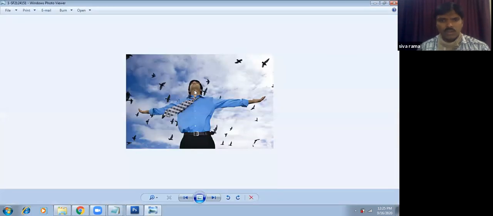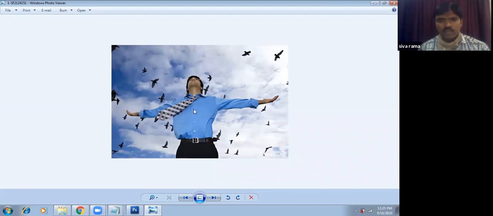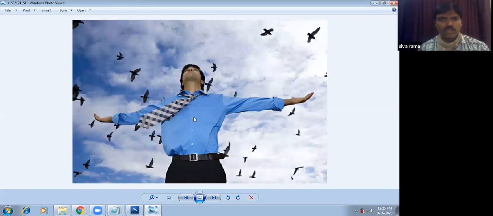Here we can easily identify what is the foreground portion and what is the background portion. Coming to the foreground portion, we can easily tell who is in front of the image: the person is in front of the image. The box is the background portion of the image. Going to the backside, the birds appear, and the cloud is the background. The cloud is one layer, the birds are one layer, the person is one layer. This is nothing but arranging images in a desired order. That's called our Photoshop design.